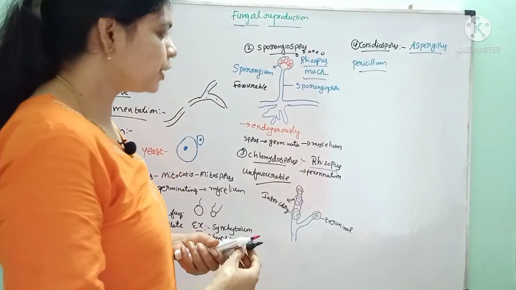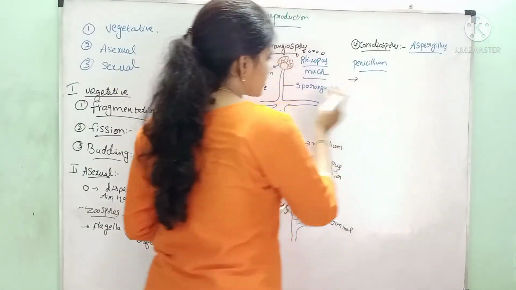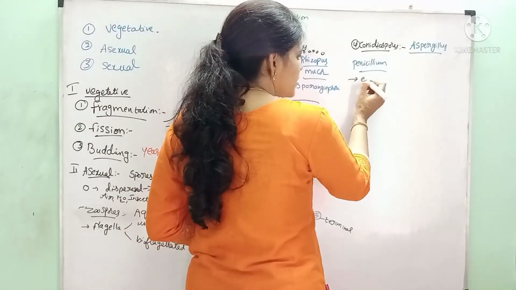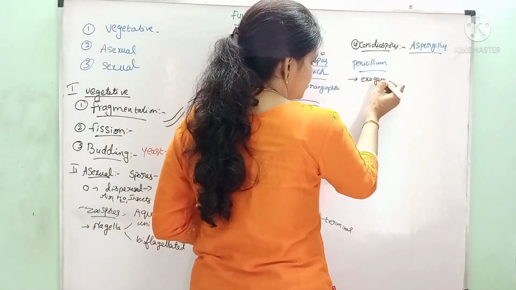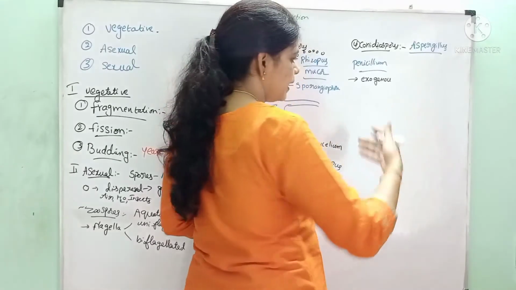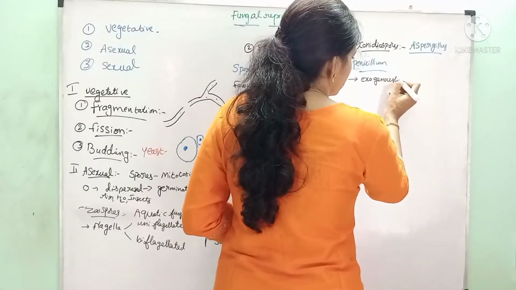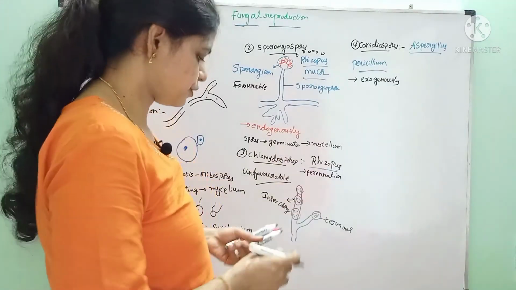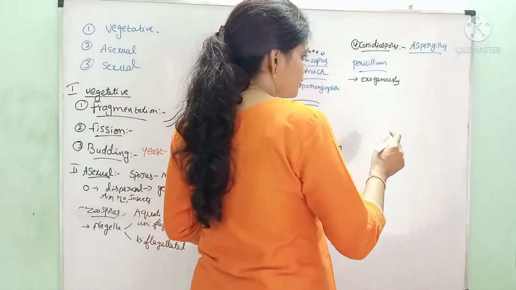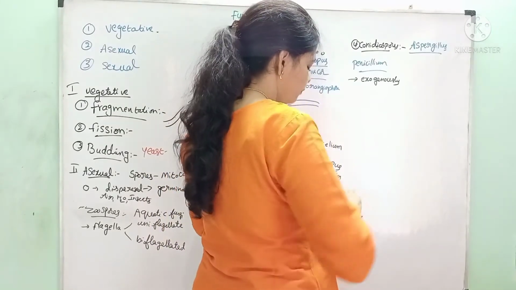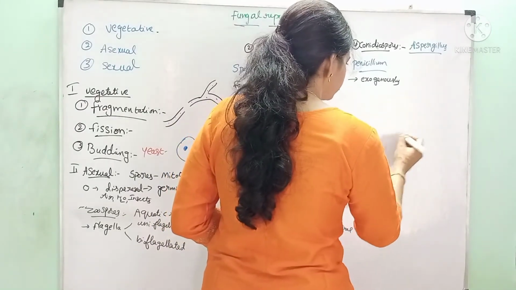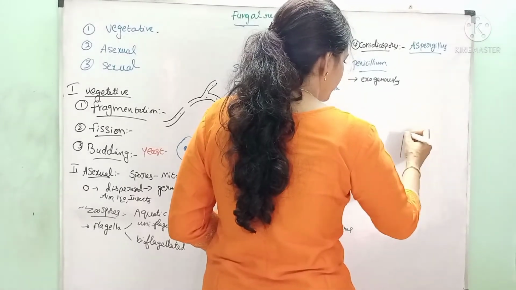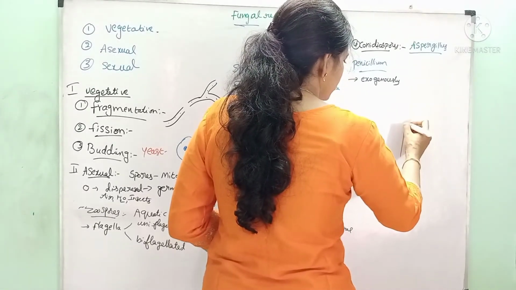Sporangiospores are endogenously produced, whereas the conidiospores are exogenously produced. That means they are produced outside the body. They are not enclosed in any sac-like structure. If you see the structure of the conidiophore, conidiospores, like this.